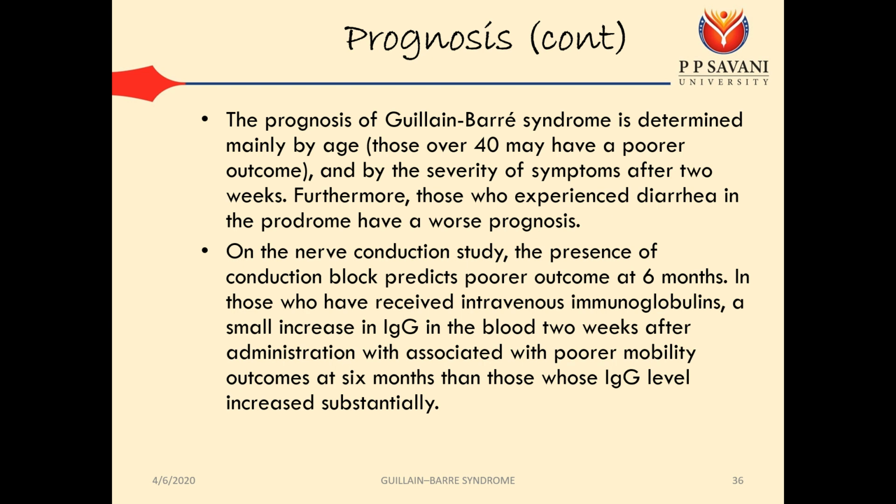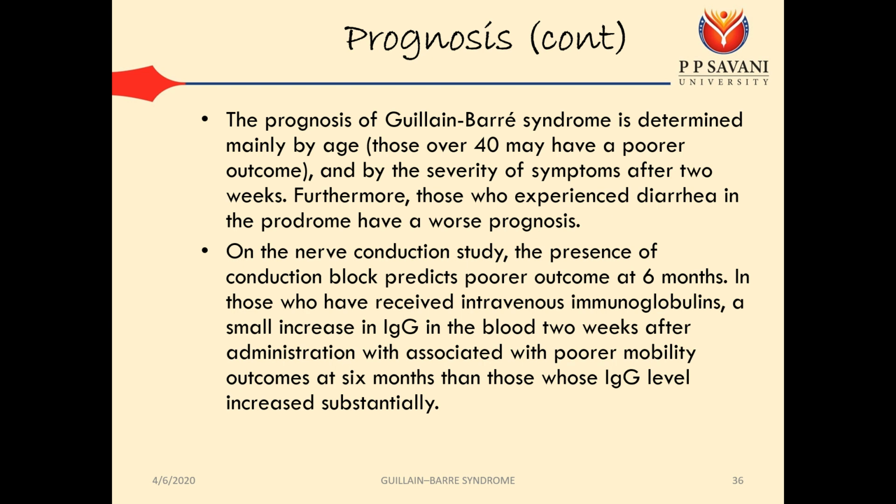The prognosis of Guillain-Barré syndrome is determined mainly by age. Those over 40 may have a poorer outcome, as do those with greater severity of symptoms after 2 weeks. Furthermore, those who experience diarrhea in the prodrome have a worse prognosis. So the patients who have autonomic involvement and diarrhea, which is a common symptom seen in autonomic dysfunction, will have a worse prognosis compared to those without autonomic nervous system involvement.